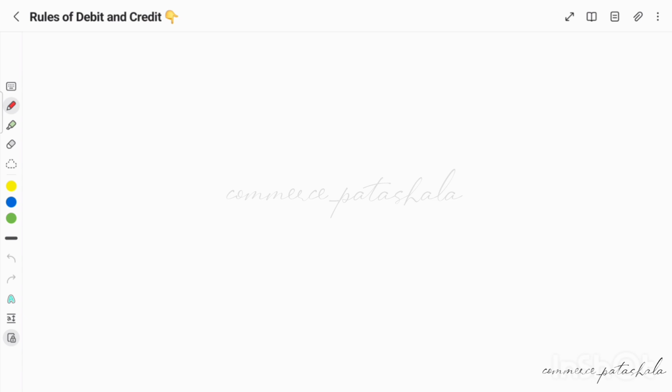So anytime you are learning how to do accounting, the first and foremost thing that we need to understand is the rules of debit and credit, and how important debit and credit are in accounting. Now here we'll clear all the questions with regard to debit and credit, like what has to be debited and what has to be credited given a situation. So without any delay, let's get into the video. Firstly, the rules of accounting.